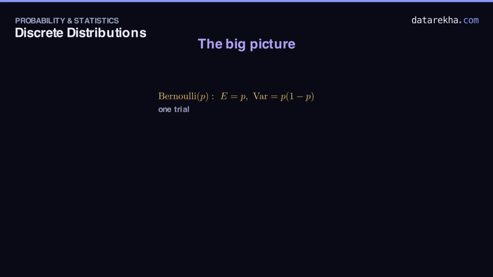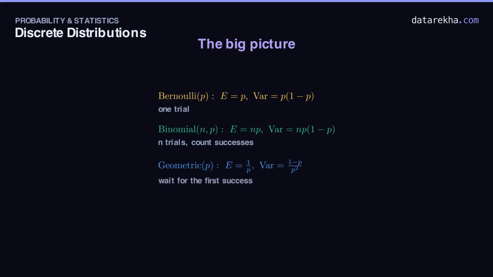Let's lock all four in. Bernoulli, 1 trial, mean p, variance p times 1 minus p. Binomial, n independent trials, counting successes, mean np, variance np times 1 minus p. Geometric, the wait for the first success, mean 1 over p, variance (1 minus p) over p squared. And Poisson, rare events in a window run by lambda alone, mean and variance both lambda.